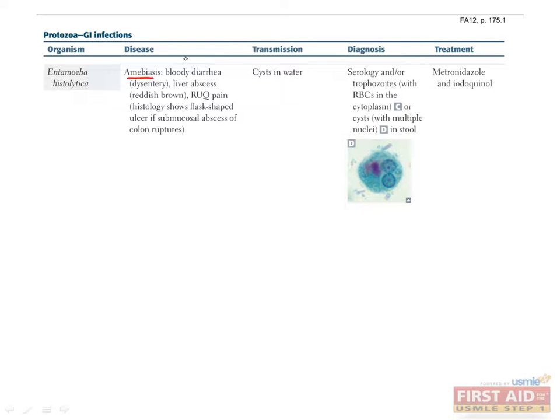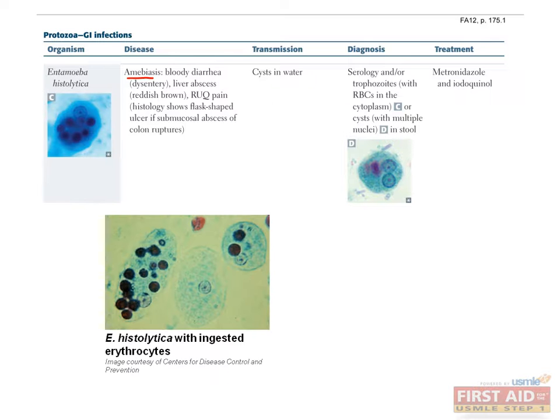The next protozoa is Entamoeba histolytica, which causes an infection called amoebiasis. It is spread by cysts in fecally contaminated food or water and causes bloody diarrhea or liver abscesses with right upper quadrant pain. Entamoeba is capable of ingesting red blood cells. Therefore, it might be possible to see red blood cells within the cytoplasm of the parasite, as shown in the figure here. This figure shows Entamoeba in trophozoite form with ingested red blood cells as black dots within the cytoplasm.